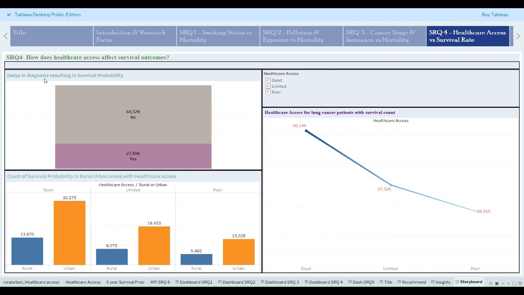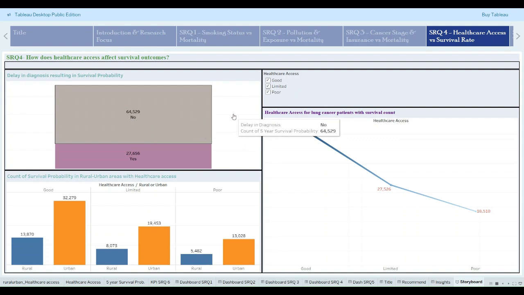We can see that this section clearly indicates how healthcare access shapes mortality and survival outcome. Here we can see that if a delay in diagnosis happens, then the survival probability is less, with 27,000. But if there are no delays, then the survival rates increase, with a count of approximately 65,000.